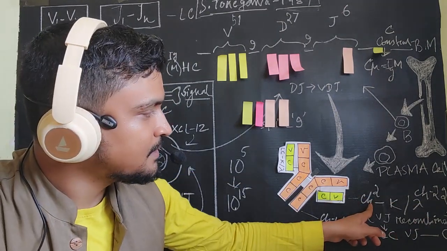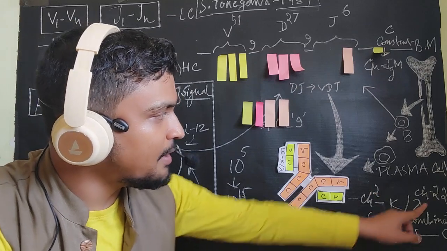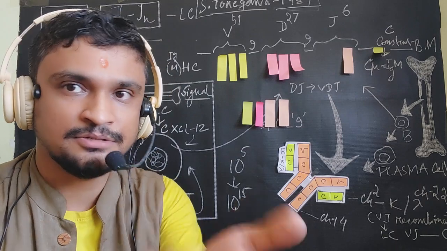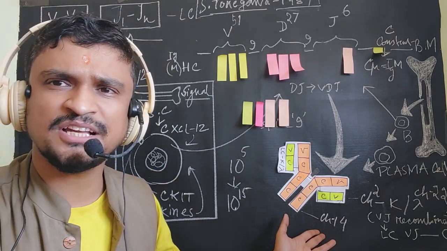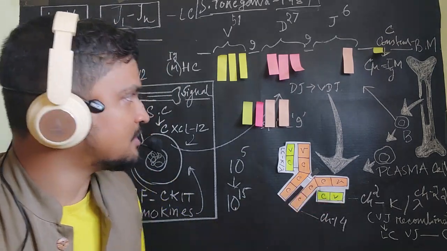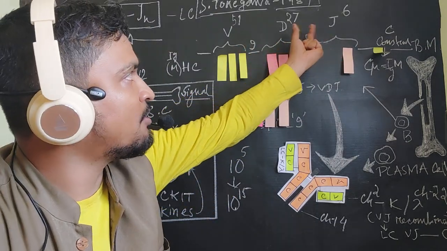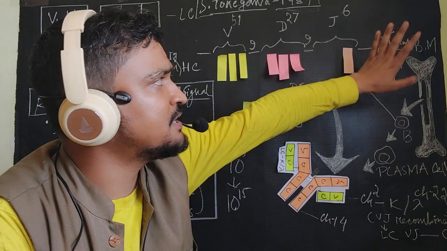So here you see chromosome number 2 codes for kappa and chromosome number 22 for the lambda. Remember chromosome number 14, that is also somatic, not a sex chromosome, codes for this heavy chain. Now what will happen? This D and J segment first recombine, and the constant region is as it is.